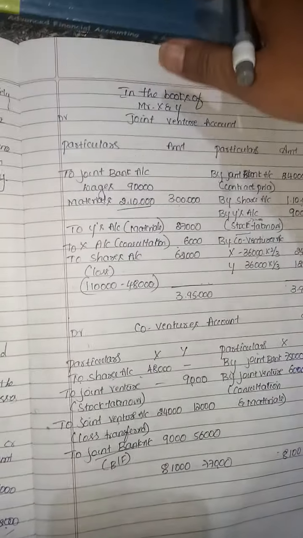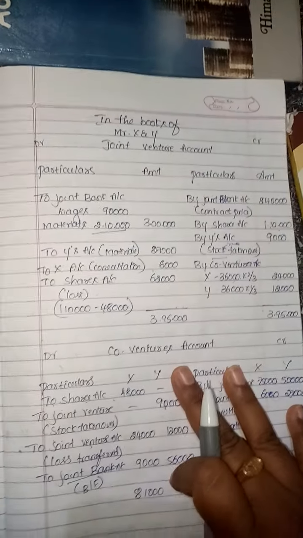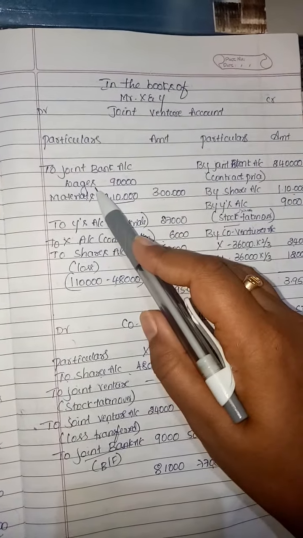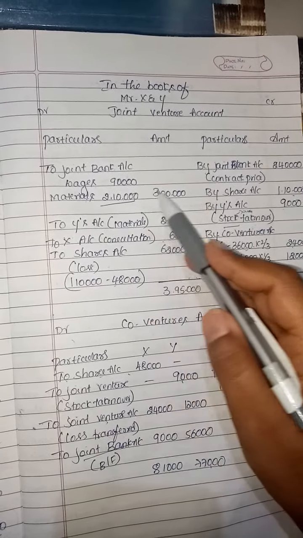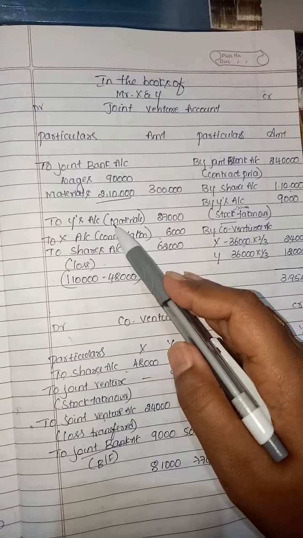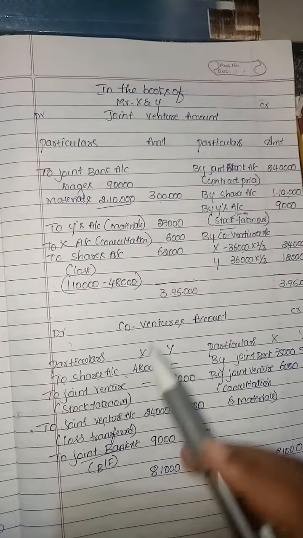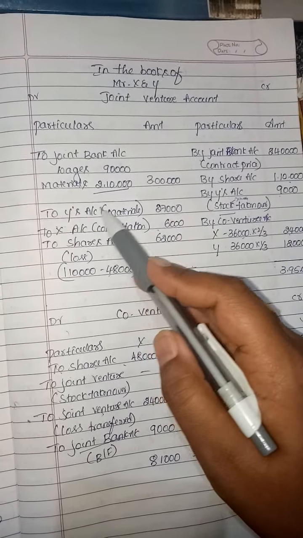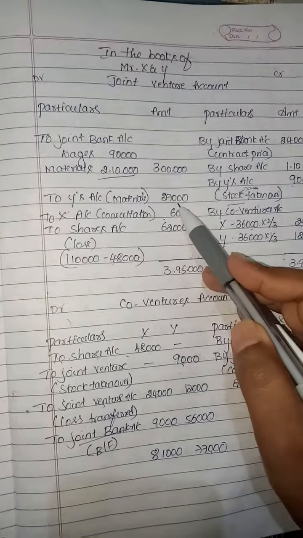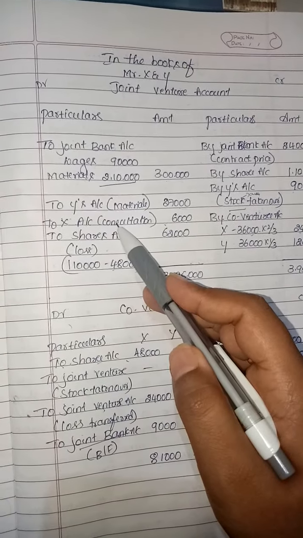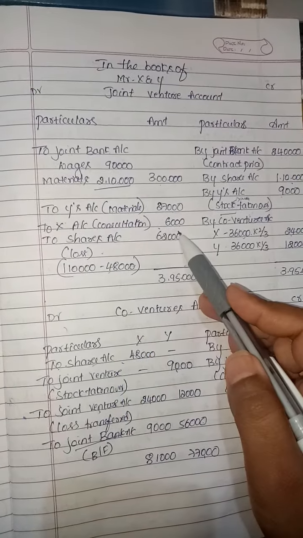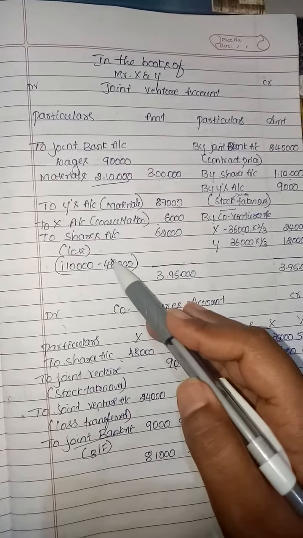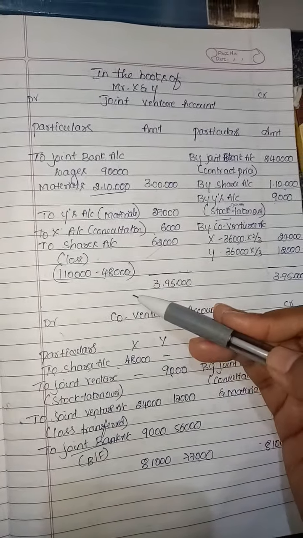Next we need to prepare the joint venture account. In the books of Mr. X and Mr. Y, joint venture account, debit side: to joint bank account, wages and material paid by the co-ventures, total is 3 lakh, and to Y's account, because material was supplied by Y from his stock, 27,000 individual expenses, and consultation fees paid by X, so to X account 6,000, and loss will be incurred. The value of the contract is 1,10,000, but taken over 48,000, the remaining will be loss.